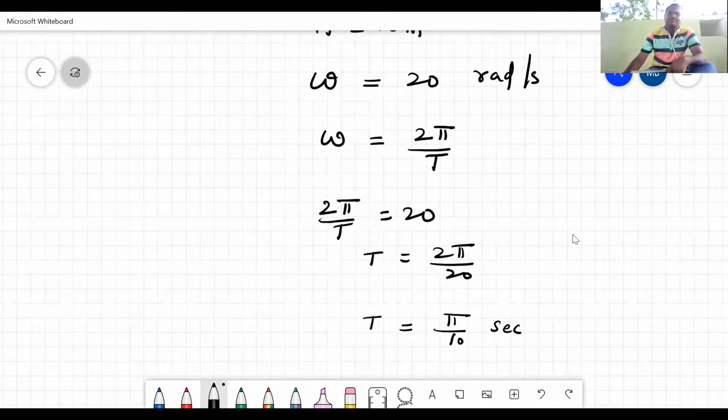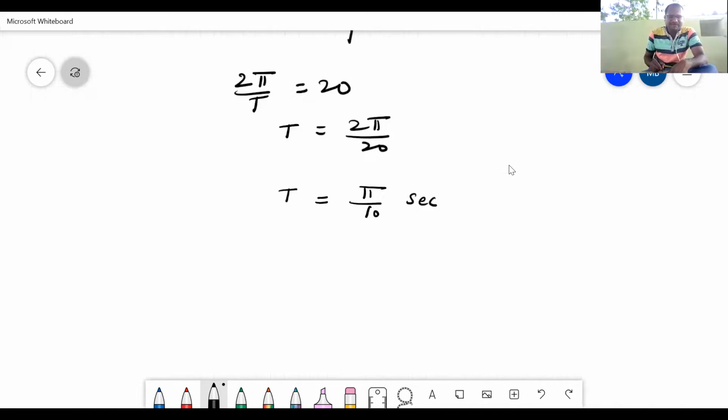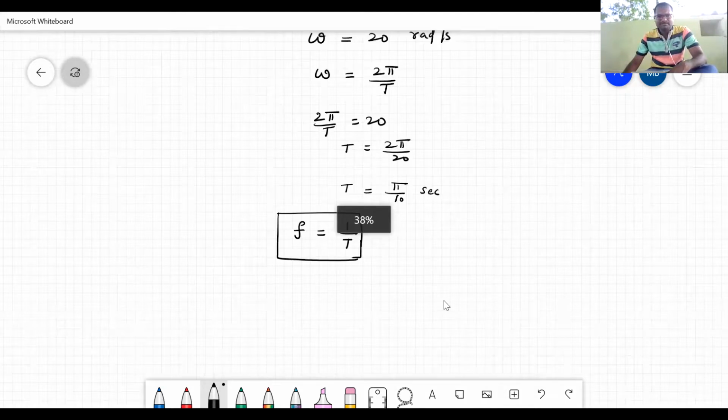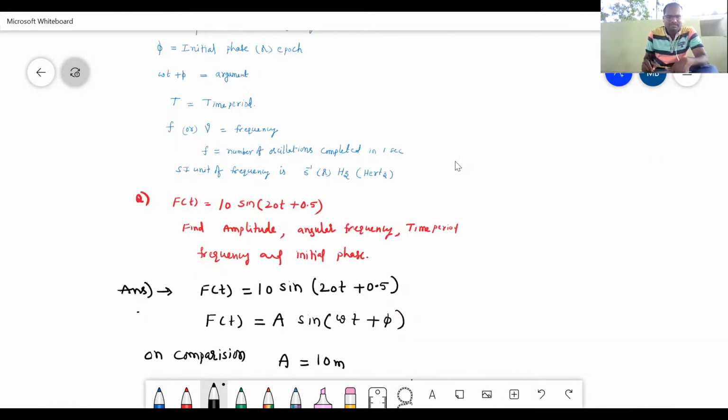Next, we want frequency. The frequency formula: f is equal to 1 by T. Remember this formula, an important formula. The frequency and time period relation is f is equal to 1 by T. Yes, I need to write it here. Frequency f is equal to 1 by T, the relation between frequency and time period. Important.